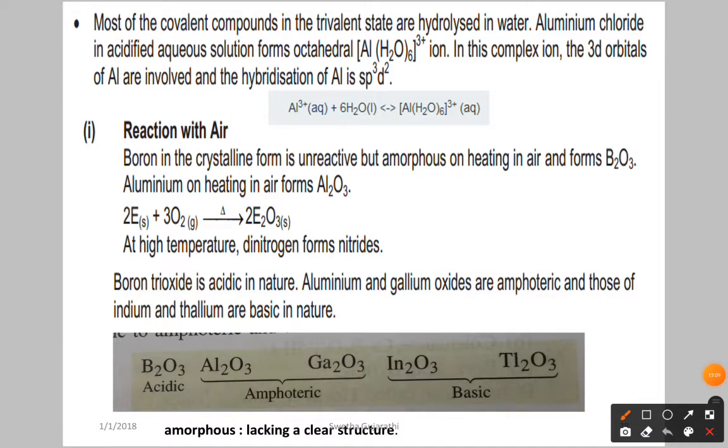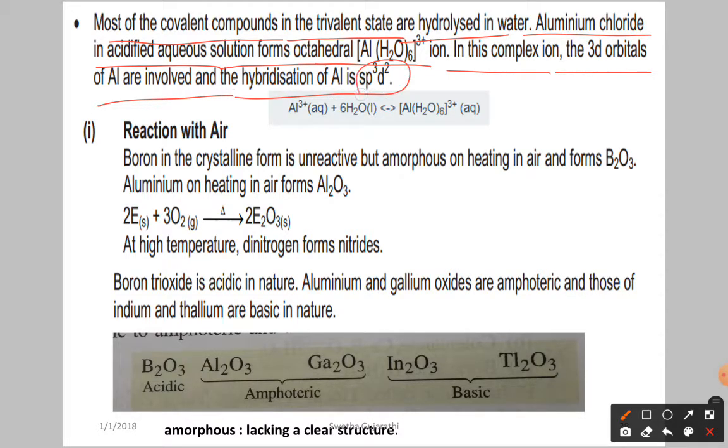Now, most of the covalent compounds in the trivalent state are hydrolyzed in water. In the trivalent state they have covalent nature, and they are going to be reactive with water. Let us see, aluminium chloride in acidic aqueous solution forms an octahedral ion. In this complex ion, the 3d orbitals are involved and the hybridization is sp3d2. In this aluminium chloride, the oxidation number of aluminium is plus 3. So aluminium chloride reacts with water and gives a complex called octahedral.